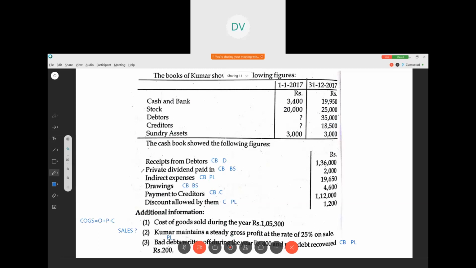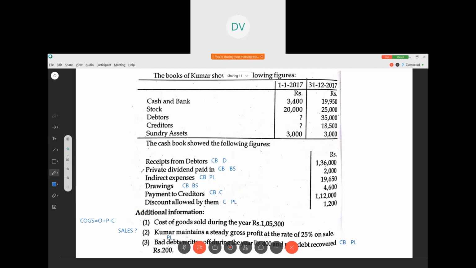Discount allowed by them. By whom? By the creditors. In the sense, creditors are giving the discount. That means discount received. Discount received it is. So here, creditors account and profit and loss account. So always remember, usually discount allowed by the creditors, they will not give us the cash, so it will not come in the cash book. But the creditors account, they show it.